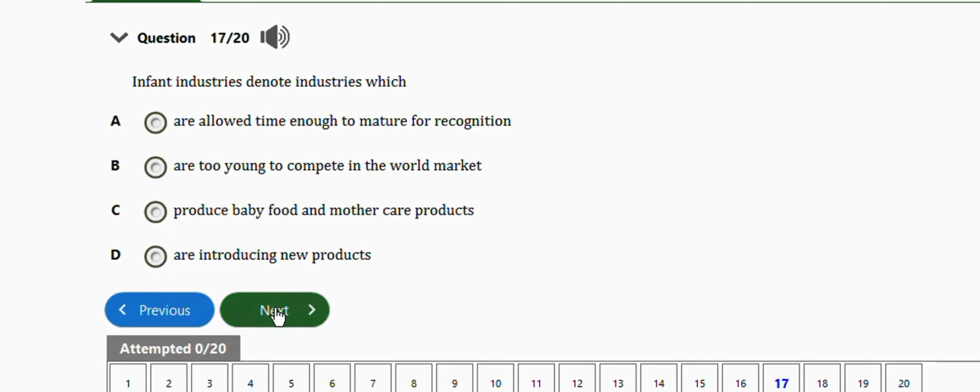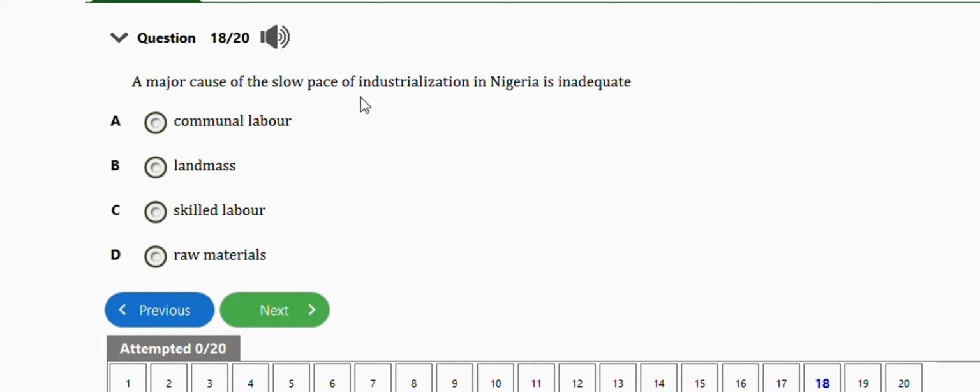Okay, the next question is this one. It says, a major cause of slow pace of industrialization in Nigeria is inadequate. We have communal labor, land mass, skilled labor, raw materials. The right answer is option C, which is inadequate skilled labor.